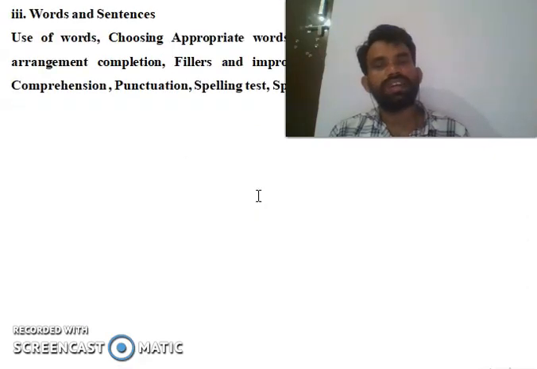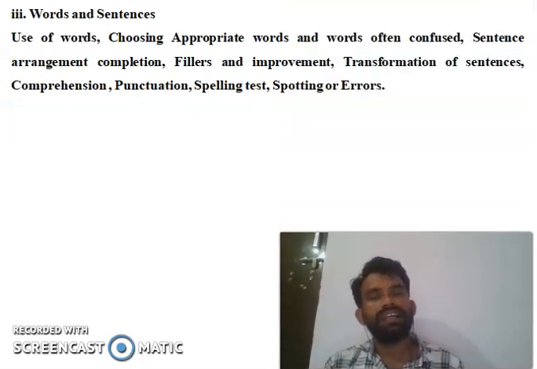And I can see someone is there here, word sentence. They will ask you in word sentence: use of words, choosing appropriate words, words often confused, sentence arrangement, sentence completion and improvement, transformation of sentences, comprehension, punctuation and spelling tests, and spotting of error bits.